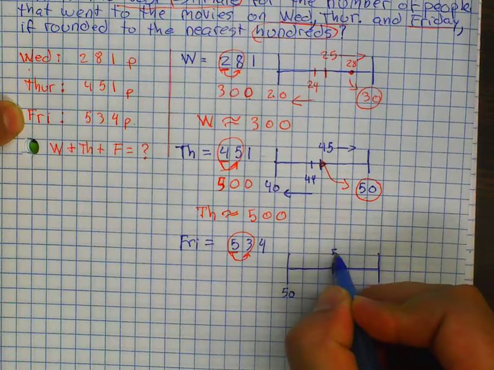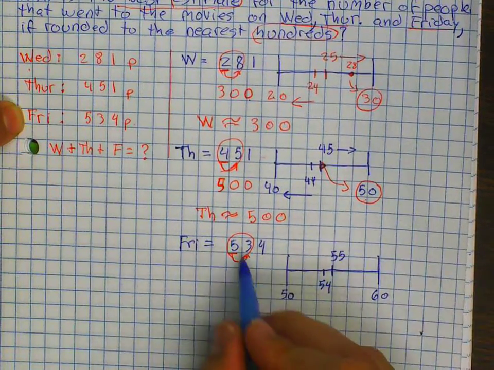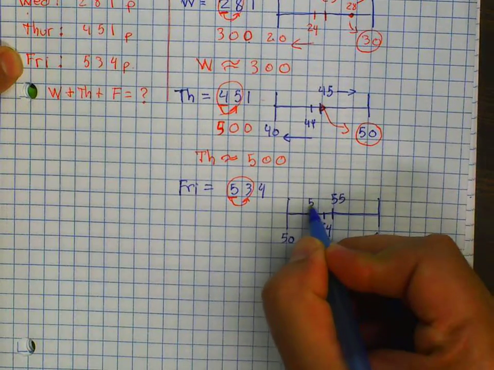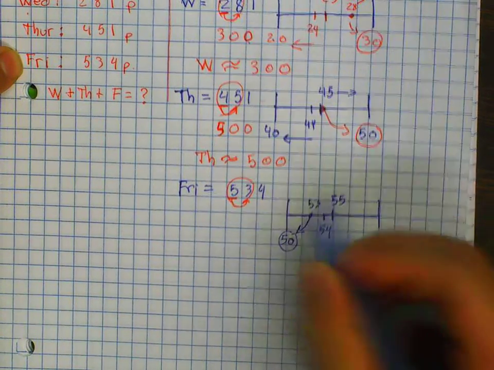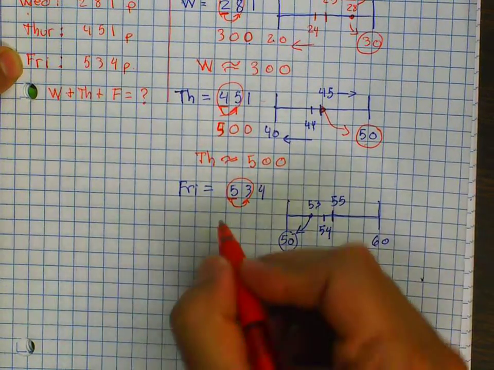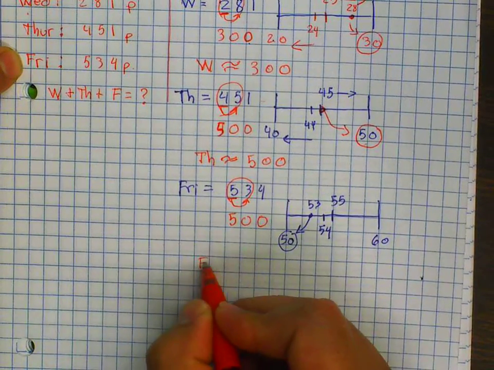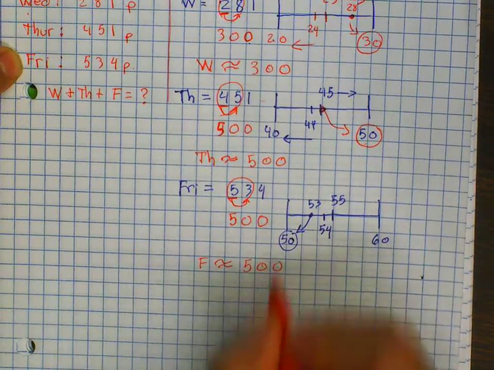In the middle, 55. Behind it, 54. 53 is right behind 54, so it's around 50. 53 should go back to 50. I'm going to use that 50, and what is left on the right becomes 0. So Friday is about 500 as well.